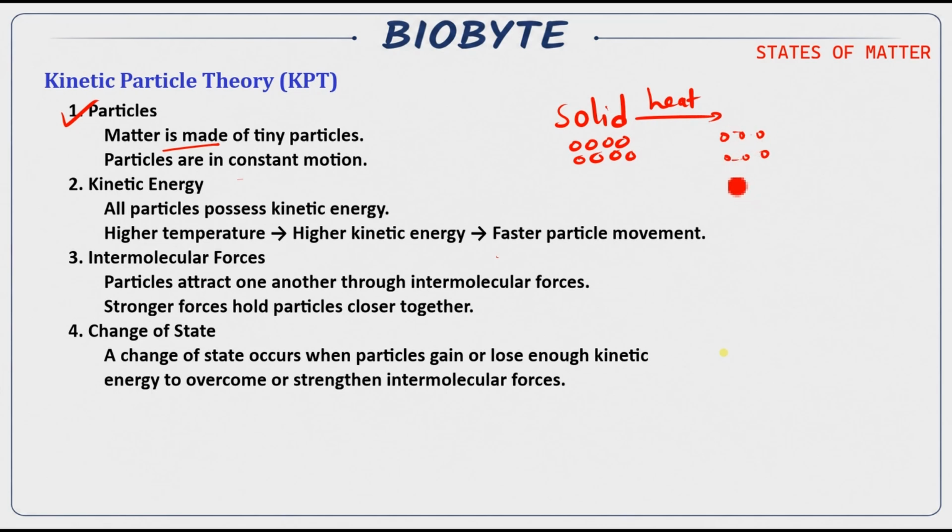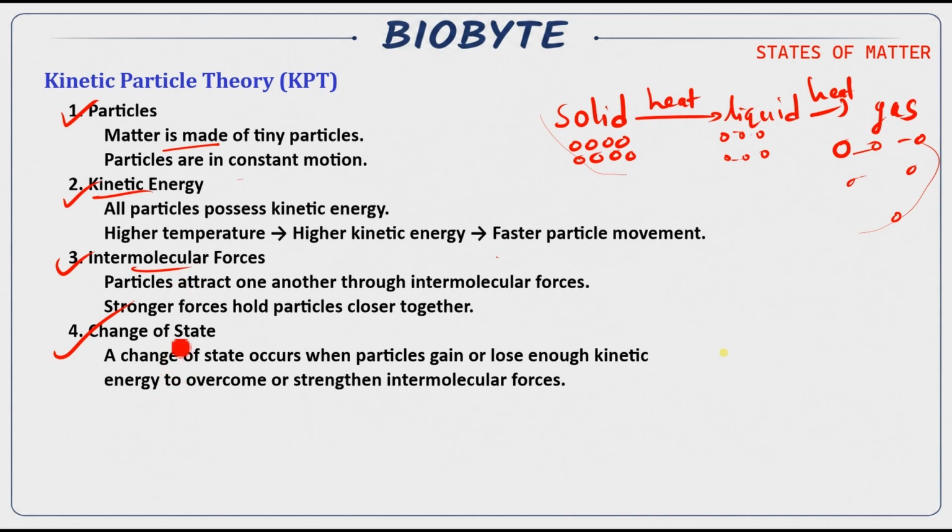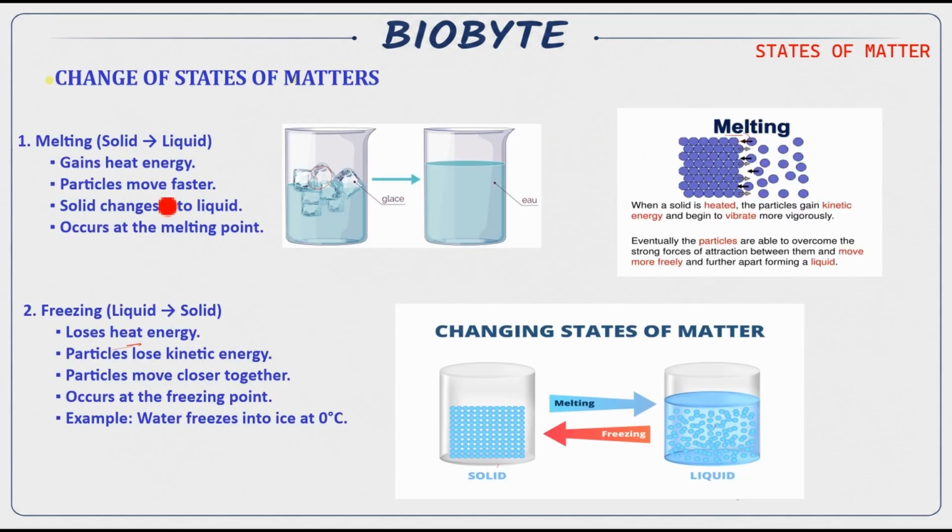Why? Because they gain kinetic energy, and after gaining kinetic energy, the solid turns into liquid, and after we heat a liquid, it will turn into gas. And how do they turn into gas? Because the kinetic energy will be very high, the molecules will have greater distance than any other state. Thus the three states can be explained with kinetic particle theory. So here the description, you can read through it: kinetic energy, intermolecular forces, and eventually the change of state.